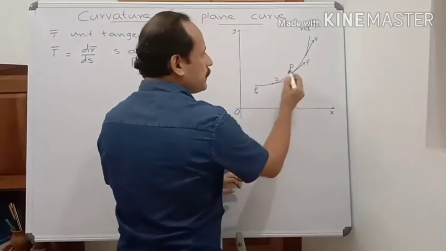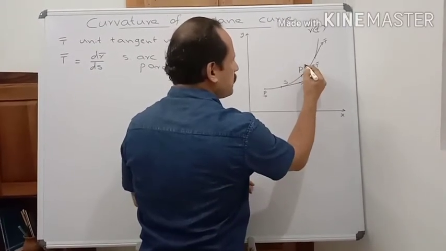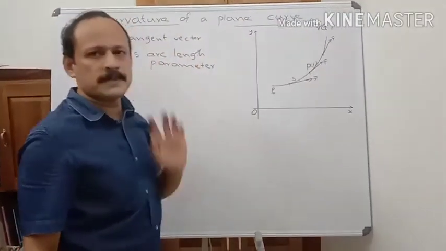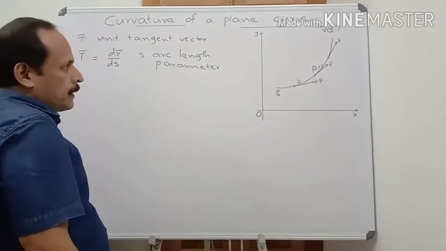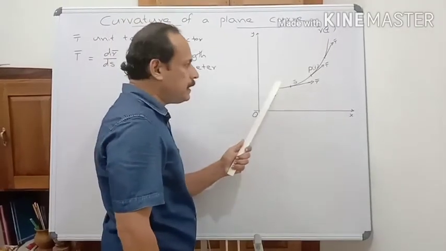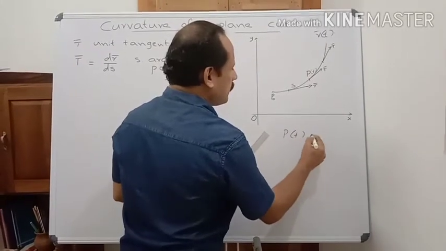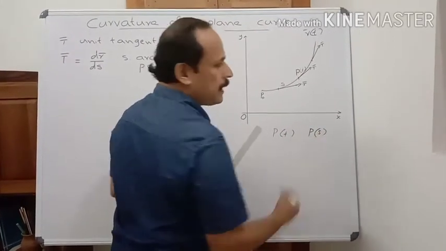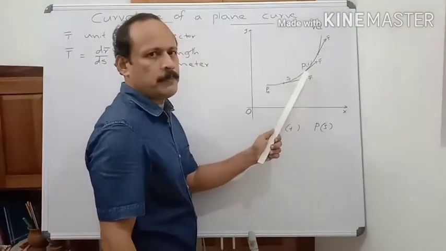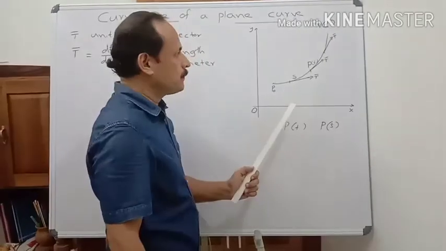You take P, using the parameter t, we write this P as P of t. We can express the point P in terms of the parameter t, and we can express P in terms of the arc length also. That is, we can write P of t as P of s also. When s increases, the point P moves away from P0 along the curve.